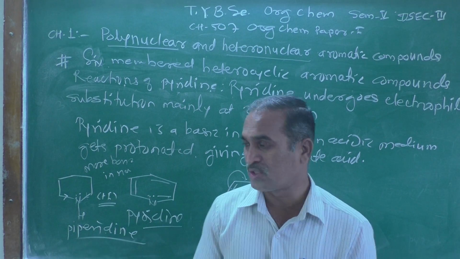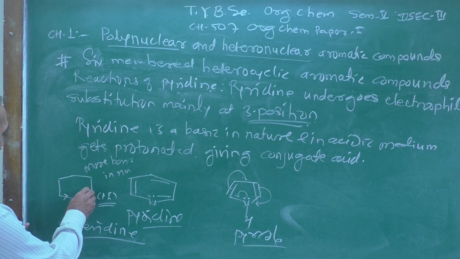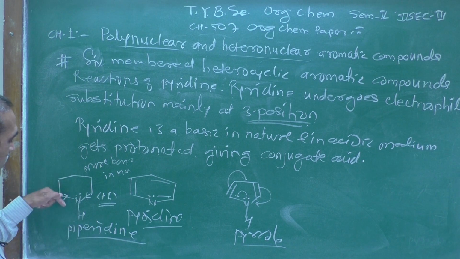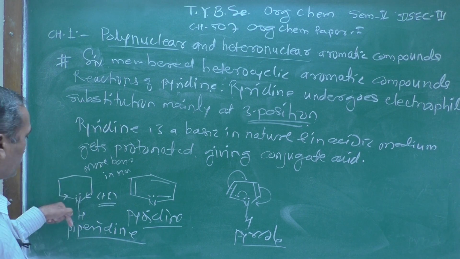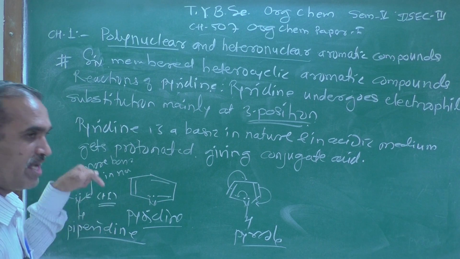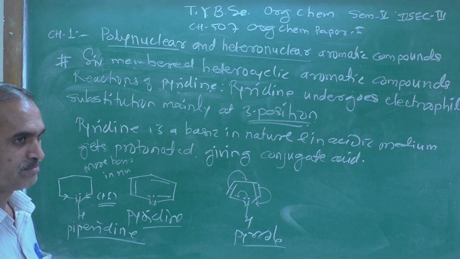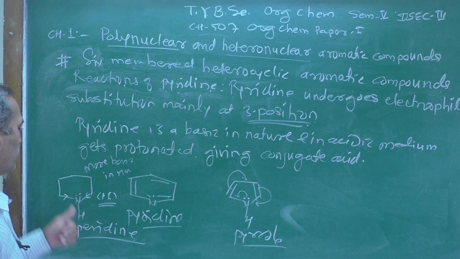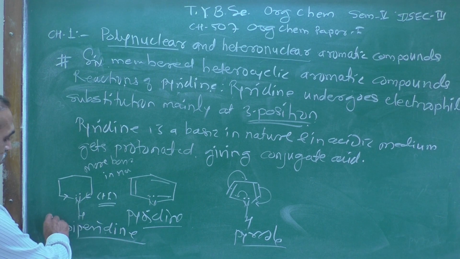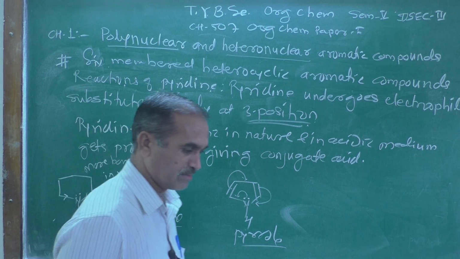And that's why, because these electron releasing groups provide electrons to that nitrogen atom which already has a lone pair, the rate of donation is faster, and due to this reason piperidine is more basic as compared to pyridine.